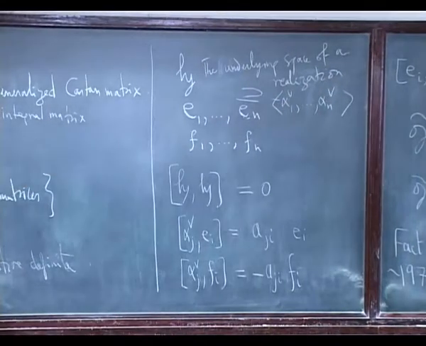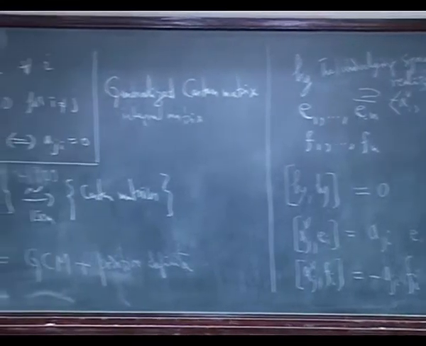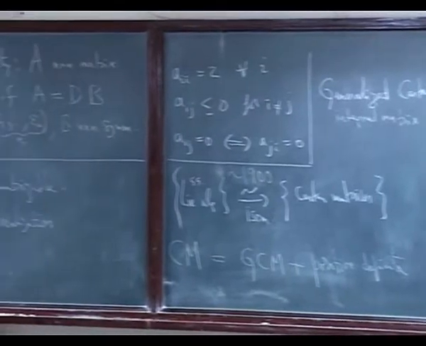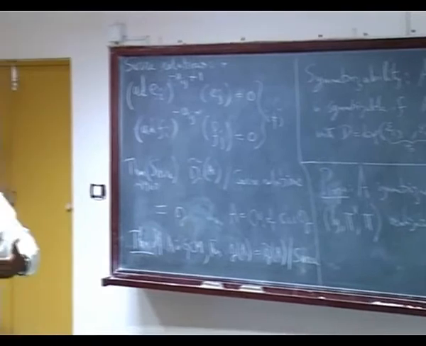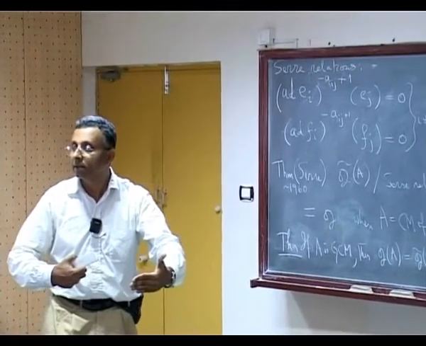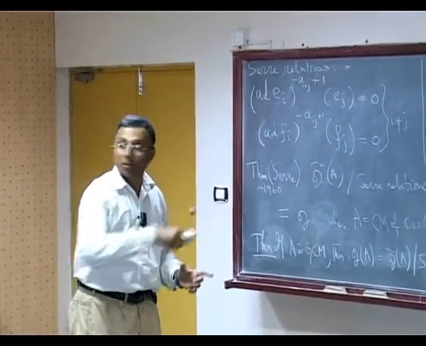So the size of the Cartan matrix is not equal to the dimension of the underlying space; it's slightly bigger than the rank of the matrix, I mean the dimension of n.